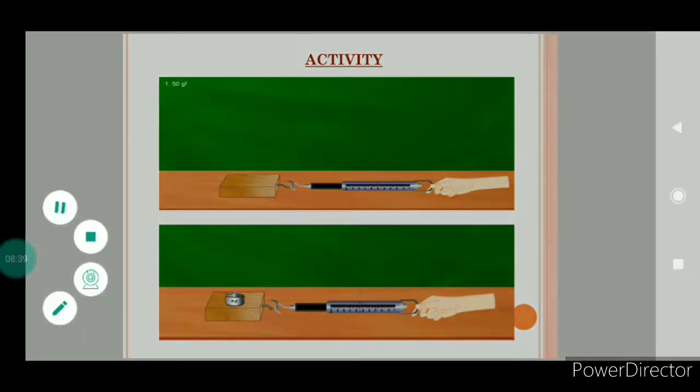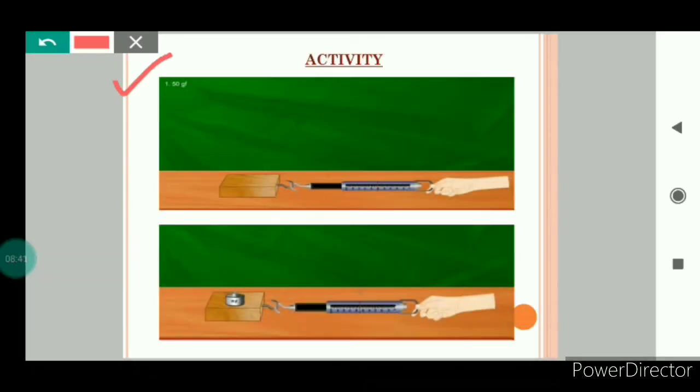Now, as we are studying factors affecting friction, we will see that force of friction also depends on the weight of the object which moves. Let us try to understand it with the help of another activity.